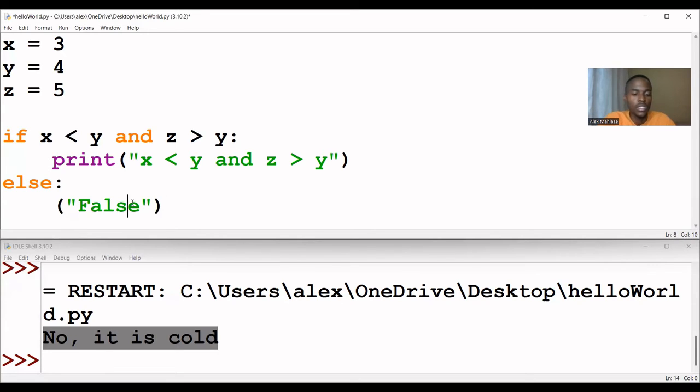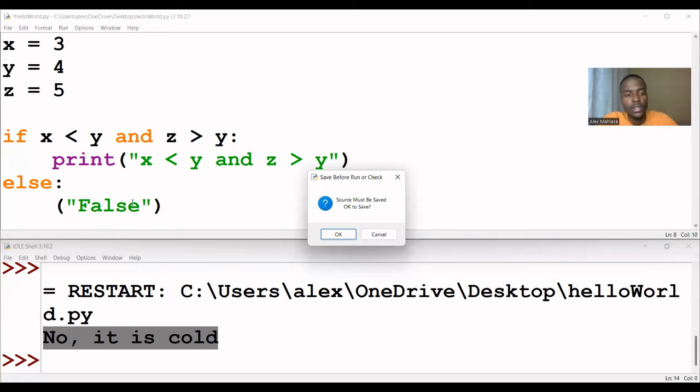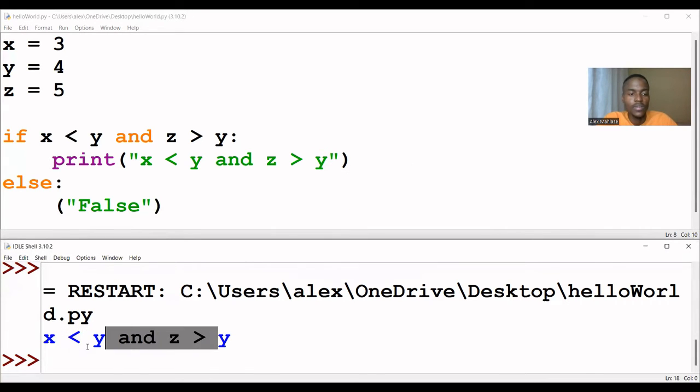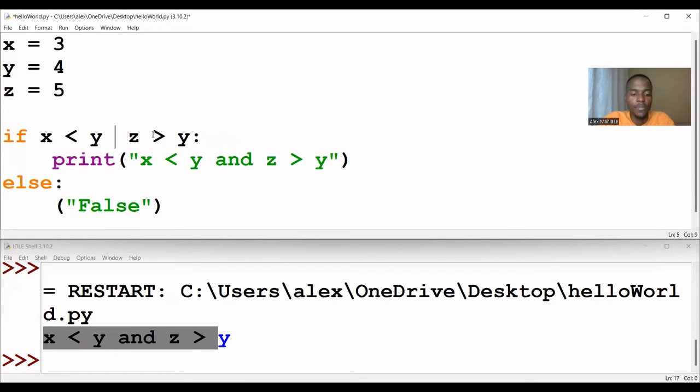So let's try to print this, to run this. So we will receive this statement. So let's use an OR operator. For an OR operator, what it does, it will check if at least one of the statements is true. This statement here is true, and this statement here, it is true. So it will return a true.